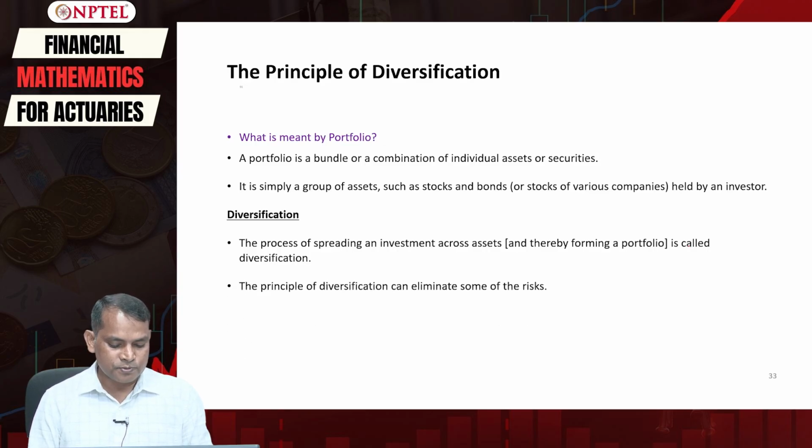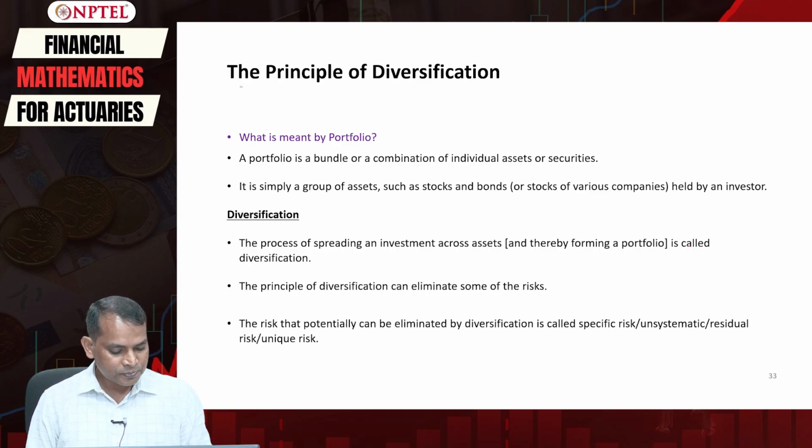The principle of diversification can eliminate some of the risk. Remember that the risk includes systematic risk and unsystematic risk. By diversification, we reduce the unsystematic risk.